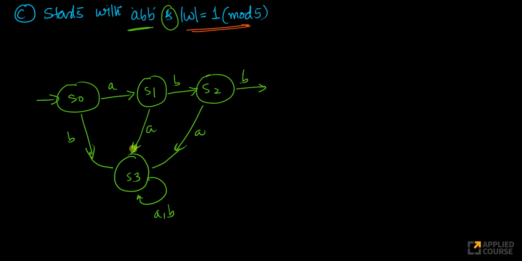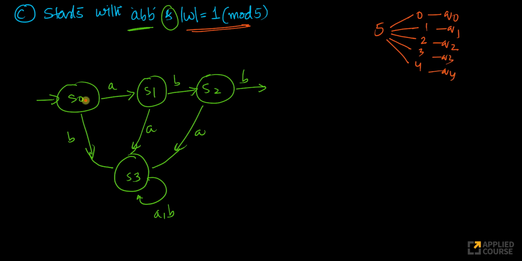Because the moment I arrive here, I'm seeing AA. Of course, it should start with ABB. Only this part is valid, right? So once I reach here, now look at this. For 5, I have 5 possible states: remainder 0, 1, 2, 3, 4. Similarly, Q0, Q1, Q2, Q3, and Q4.